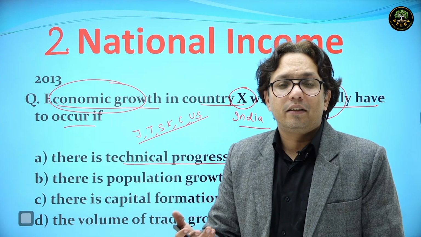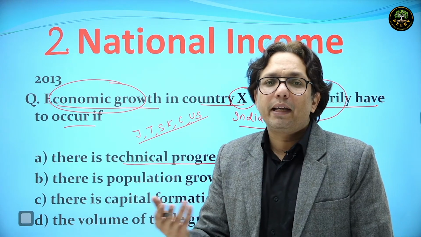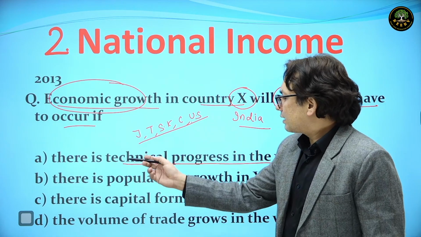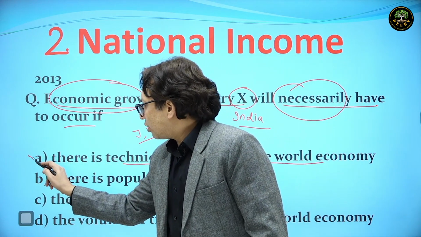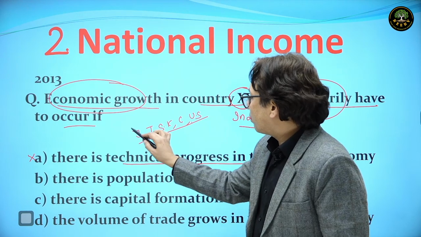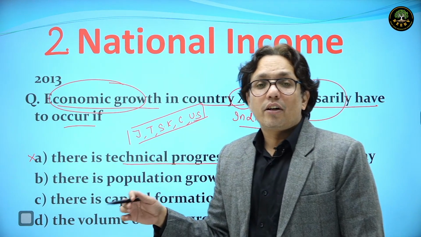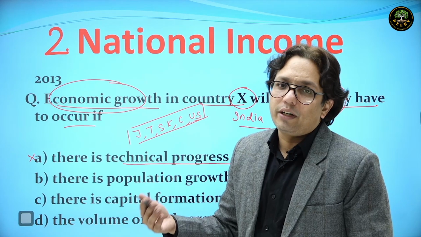Not necessarily. They may give us that technology, they may not give us that technology, right? So this is not the right option, because if there is technological progress in these countries or in the world, it will not surely or necessarily translate into growth for India also.